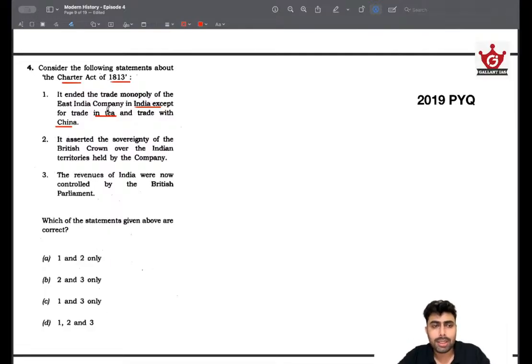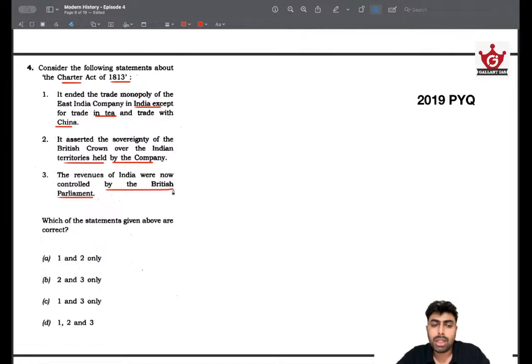So this is a right statement. You need to know the fact for that. There is no logic for this. Then, it asserted the sovereignty of the British Crown over Indian territories held by the company. Yeah, that's exactly what Charter Acts were intended to do. That's also right. The revenues of India were now controlled by the British Parliament.